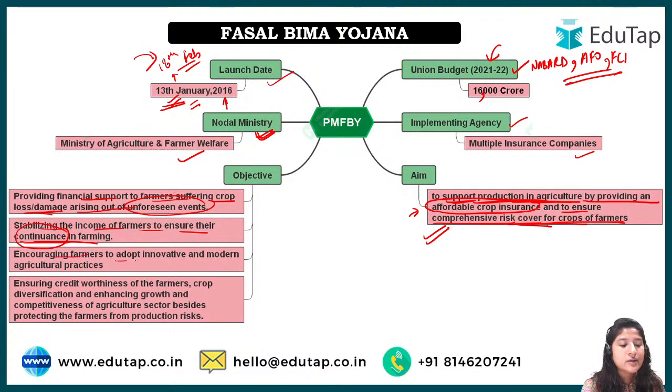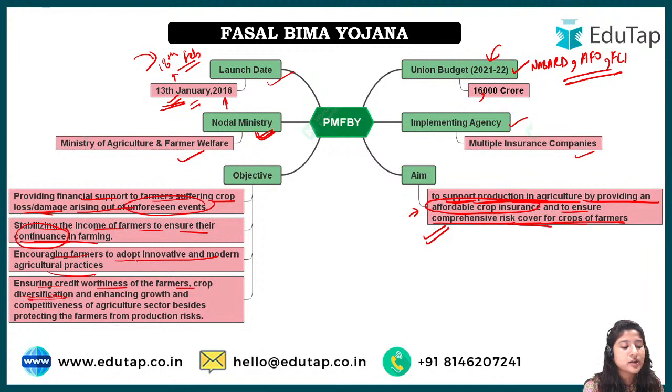Next is encouraging farmers to adopt innovative and modern agriculture practices. What happens when a person is relaxed, knowing that I'll get money from somewhere, even if not from my harvest, then from the insurance that I have taken? That person becomes creative, because that person is relaxed. So when the farmer does not have to worry about whether the crop will grow or not, he will do many innovations and adopt many new techniques to have better methods in his field, right? Next is ensuring credit worthiness of farmers and crop diversification.